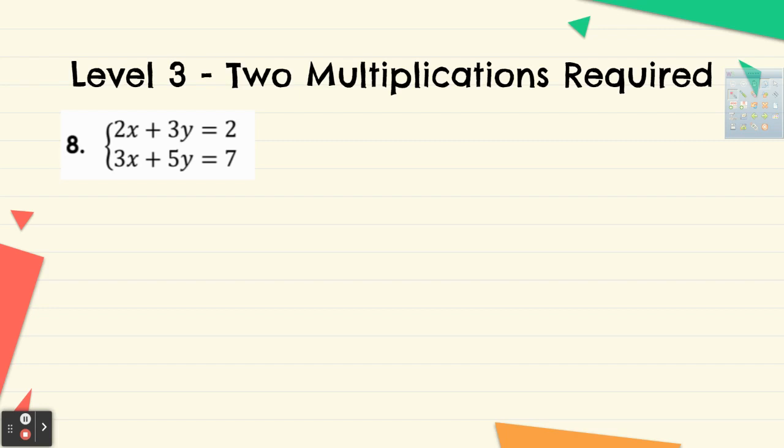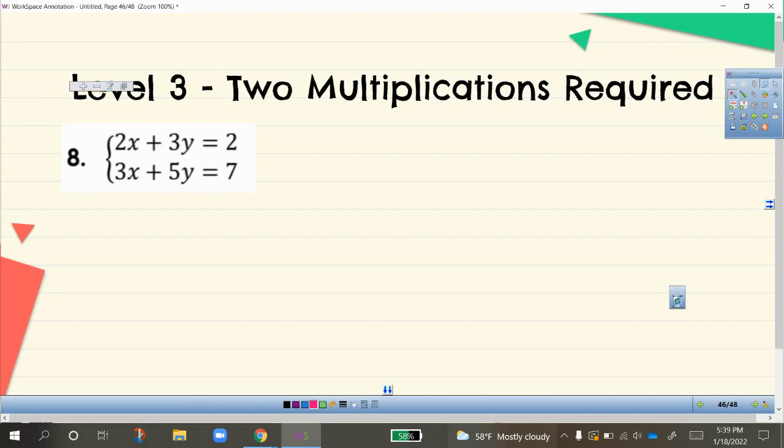So they're already stacked. That's step 1. Step 2 is to find or create opposite terms. So I want to find, again, the least common multiple between my variable terms, whichever one you choose to work with. So for x, for example, I have 2x and 3x. And for y, I have 3y and 5y. So you can choose to work with whatever you want. I would prefer to work with 2 and 3 because they're smaller numbers.